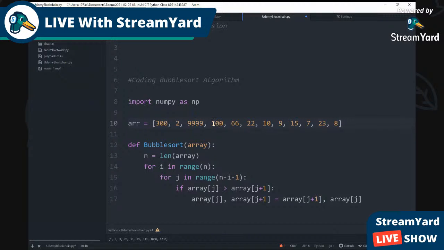No. So 100 is right here, in the third index in the list. So they swap, and it goes back to the beginning. So now we have 2, we have 300, we have 100, and 9999 is right here.